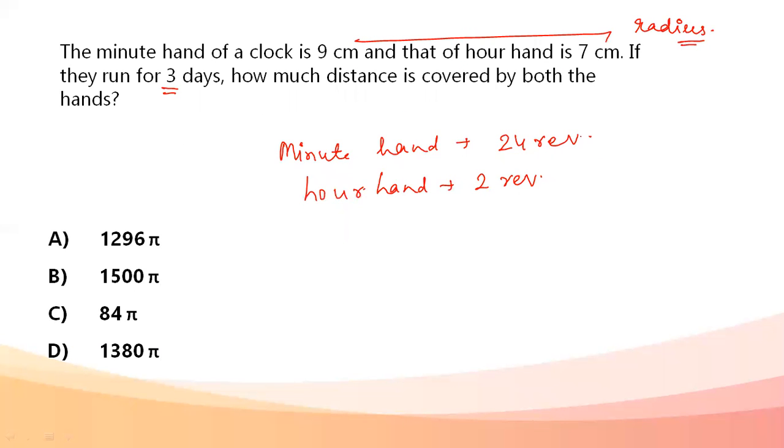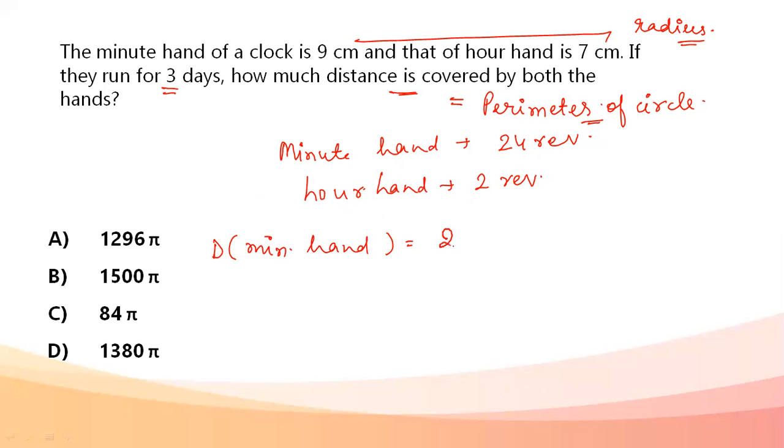Okay, now important thing: what is the distance covered by both of them? The distance covered by both of them is going to be equal to the perimeter of the circles that these two hands are going to make out. Distance moved by the minute hand is going to be 2 pi into 9.